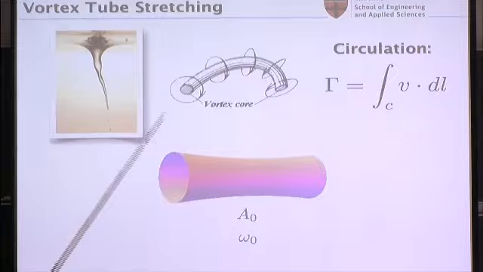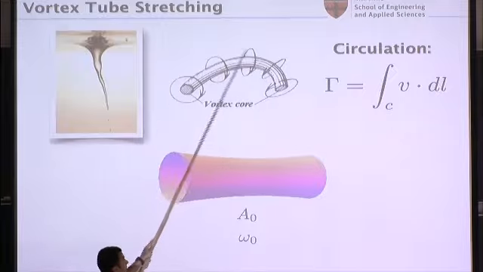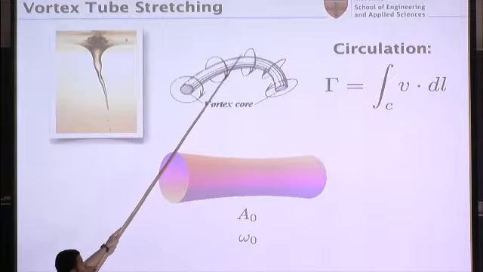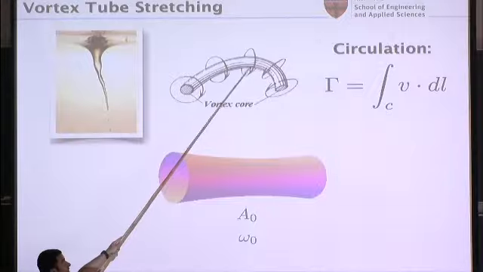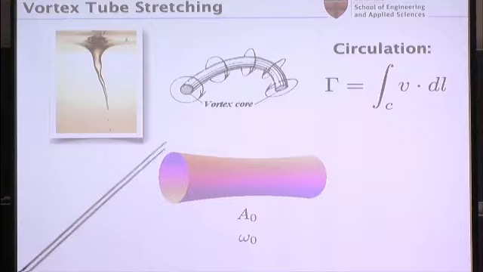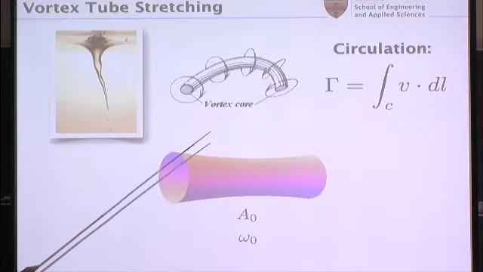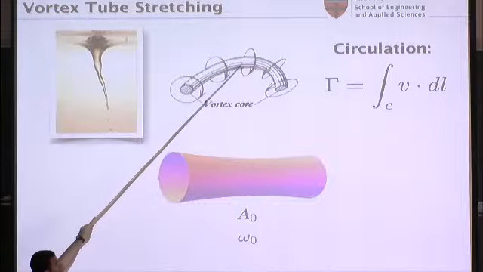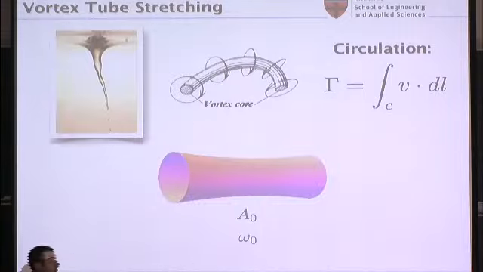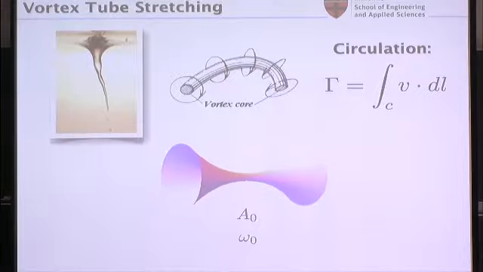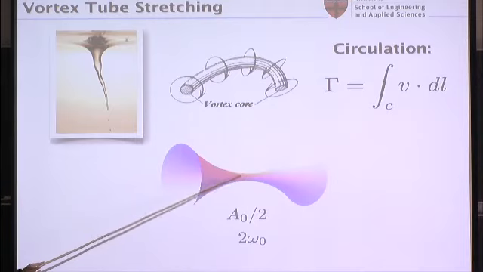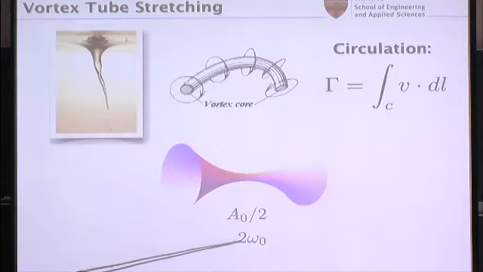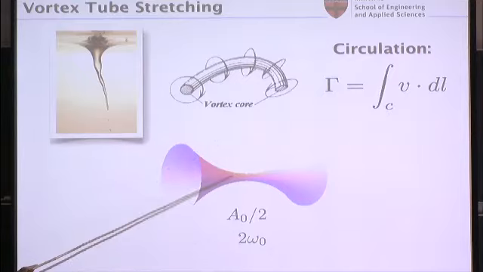There's a nice conserved quantity, which is circulation. If you just integrate your velocity field on a closed contour around your tube, this quantity has to be conserved. You can also think about this by applying Stokes' theorem as just integrating the curl of the velocity, or vorticity, along the cross-section of this tube. So if I take one of these vortex tubes, and if I squeeze it in the middle, again, as suggested by Steve, let's say I squeeze it so much that the cross-sectional area halves here, then to conserve circulation, my vorticity has to double.